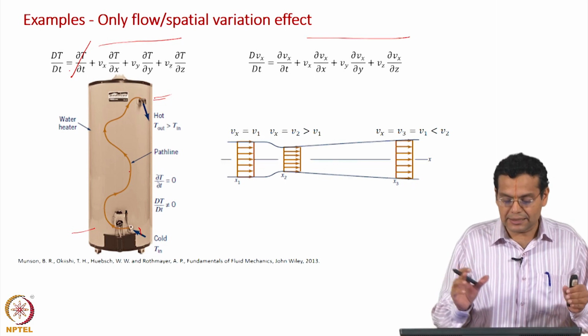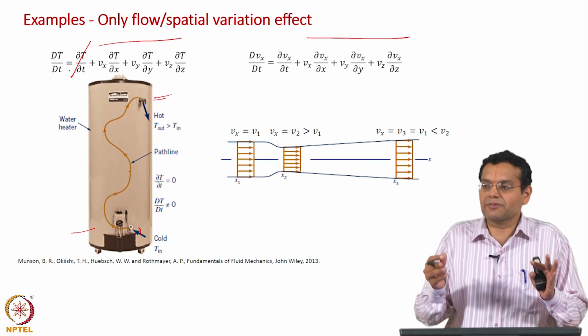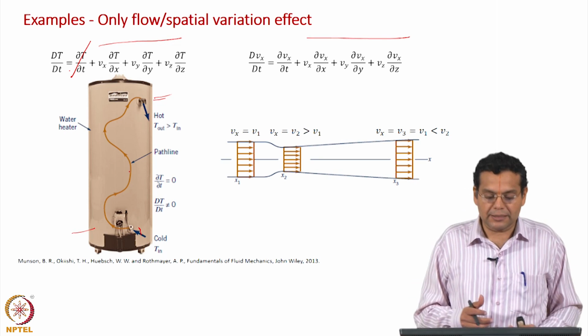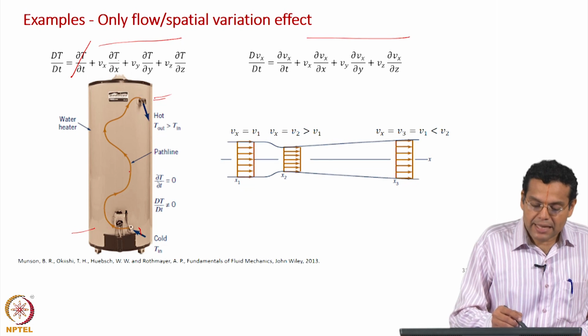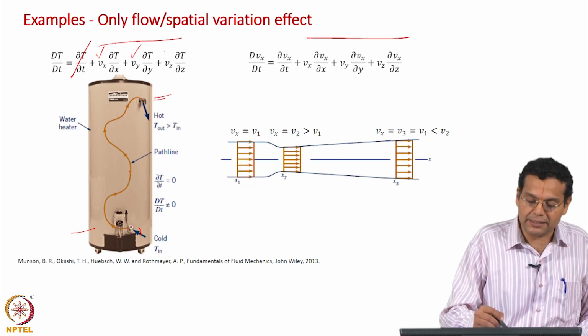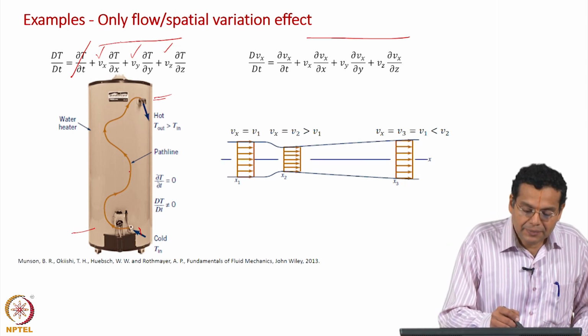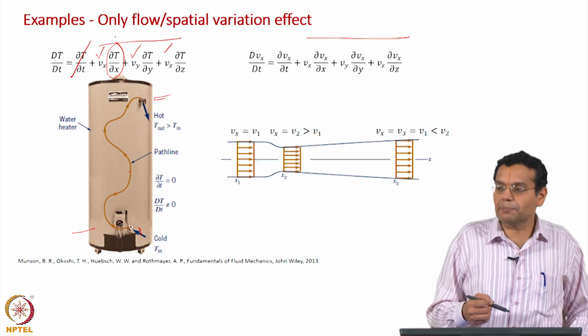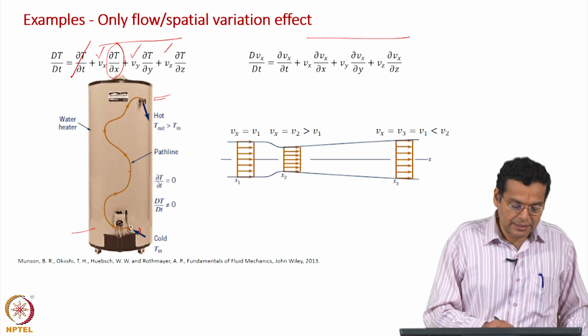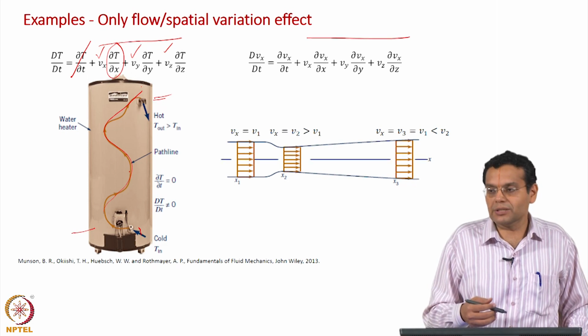When we mean steady state, at a particular location there should not be any change of a property, in this particular case temperature. Now, what happens as there is certainly flow through this medium? So Vx components are present, it could be one dimensional or multi-dimensional, and then there is a gradient also along the path of the fluid particle. There is an increase in temperature as the fluid flows through this.